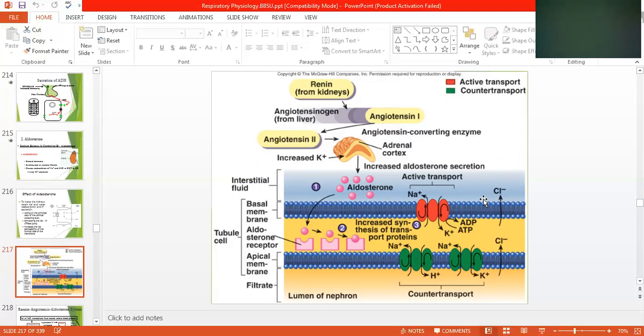Then if you come from the top, renin from the kidney is released, angiotensinogen from the liver, and angiotensinogen is converted into angiotensin 1, then angiotensin 2, which is a vasoconstrictor. It increases potassium release at the adrenal cortex. And the enzyme which converts 1 to 2 is known as angiotensin converting enzyme, ACE we call it. This whole phenomenon is given in this figure.